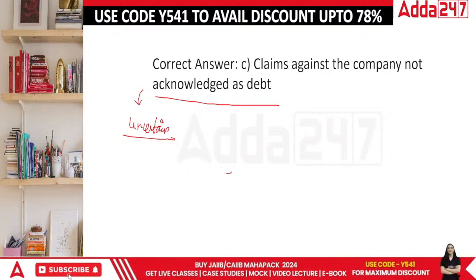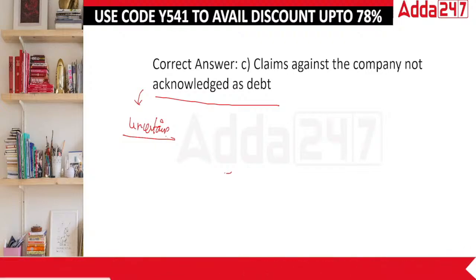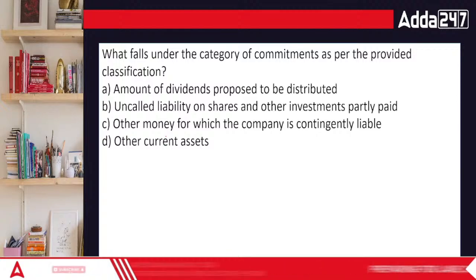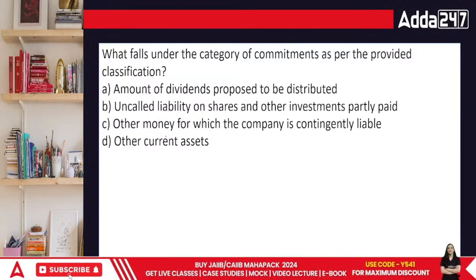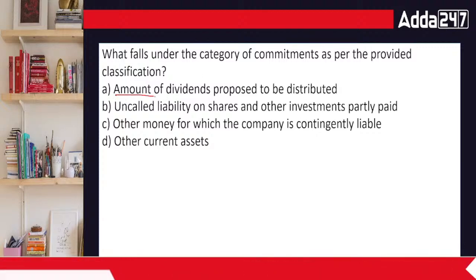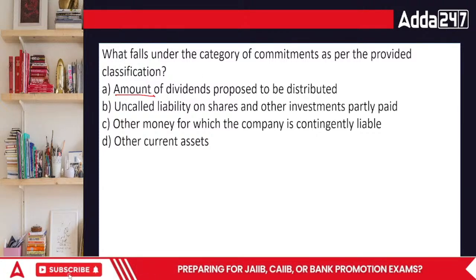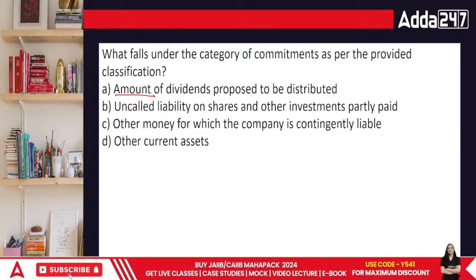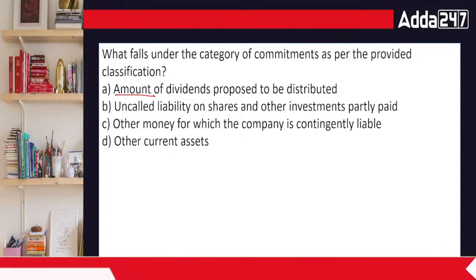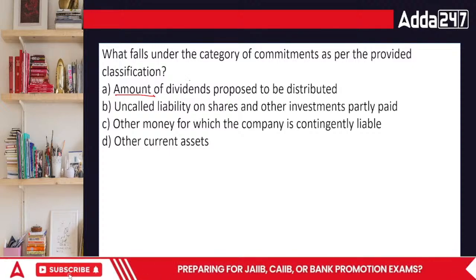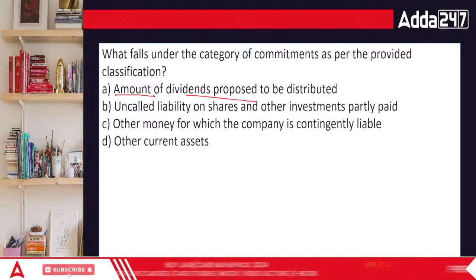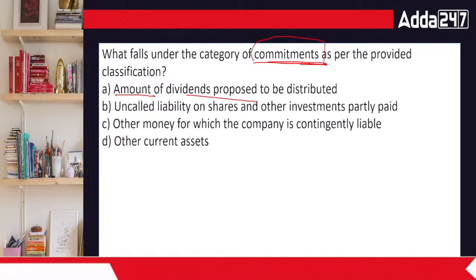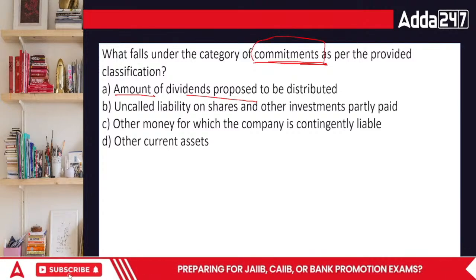Now let's move on to the next question. What falls under the category of the commitments as per the provided information? Classification is given as per the Companies Act 2013. Amount of dividend proposed. Category of commitments. Commitments matlab, one is basically that we are agreeing on the fact that yes, we will be doing this in future.